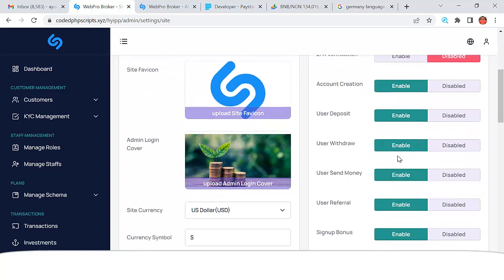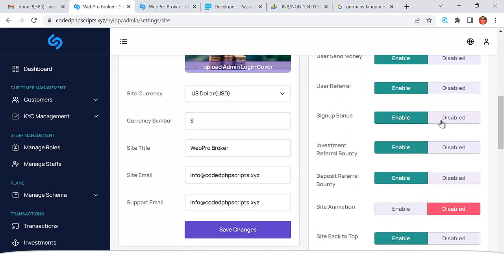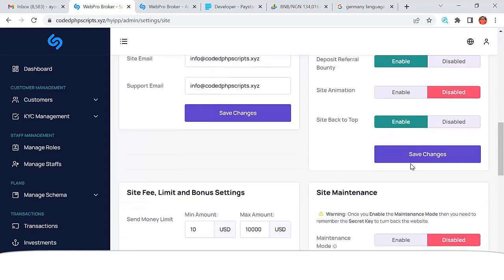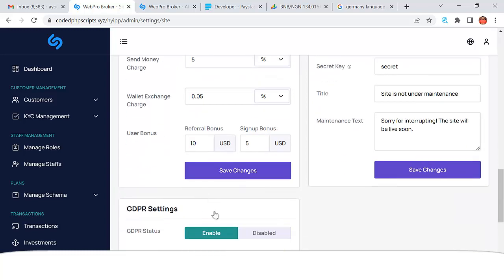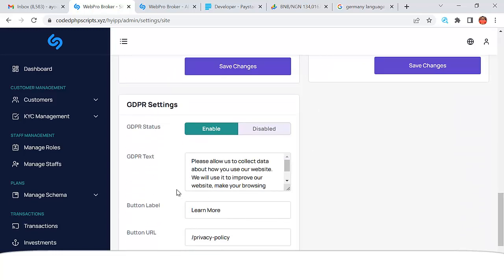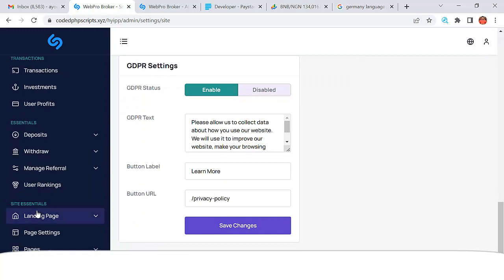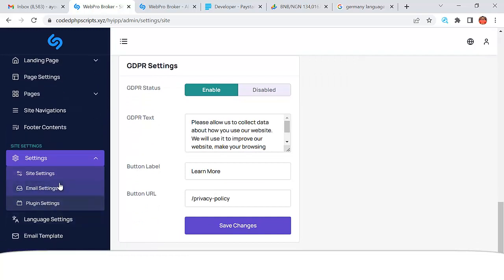User should be able to deposit, withdraw, referral, sign-up bonus, enable, investment boundary. You see that? You can enable all of these right here. If you want to put your site off, you can also enable that, and it's going to put your site offline, right? For the send money limit, if you want to send money from one particular user to another, you can set its limit right here. You see that all of these are very, very simple, right?